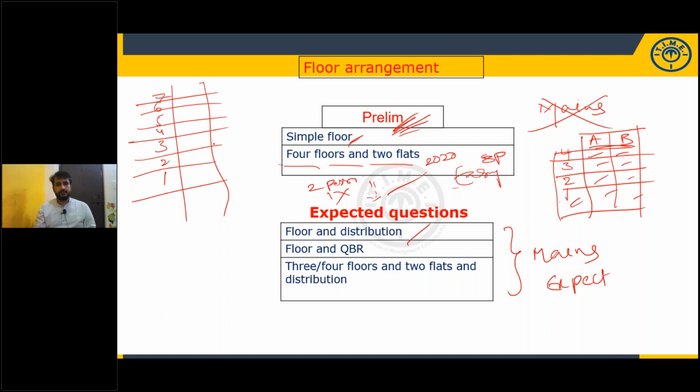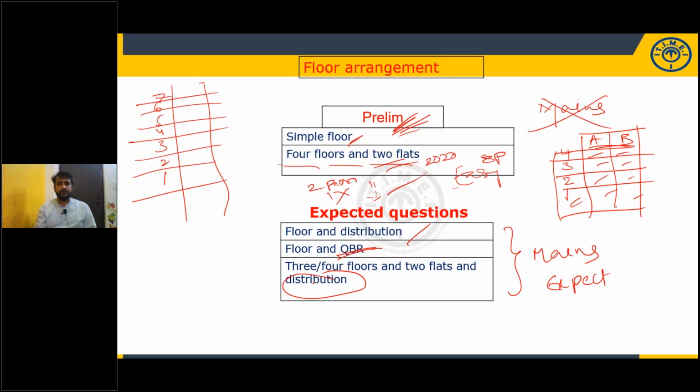Now floor distribution. So the same floor you will be given with an extra variable. Each of them likes a different color, and each of them is of a different age. The same model of flats, but they will be giving one extra variable. There are 6 persons who live in a 3-story building.